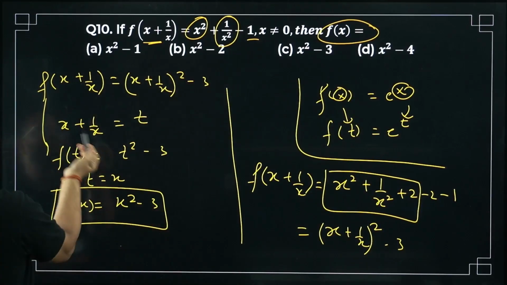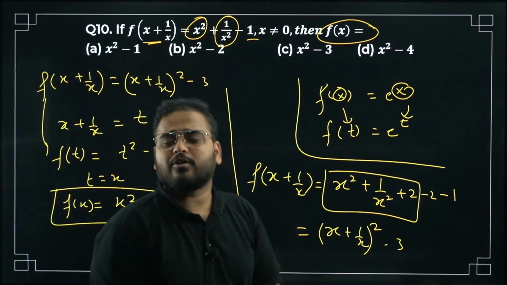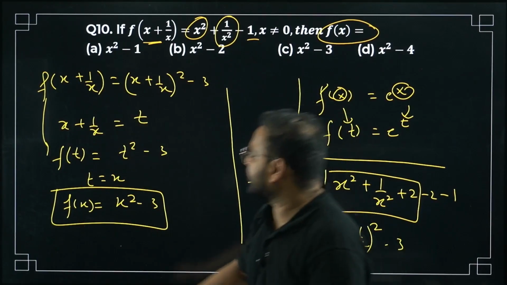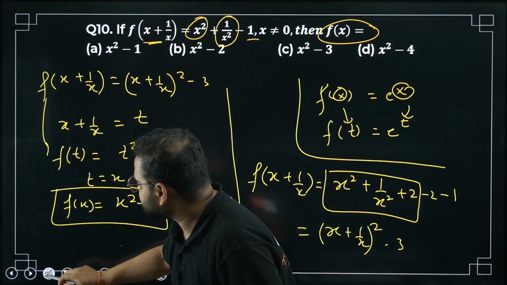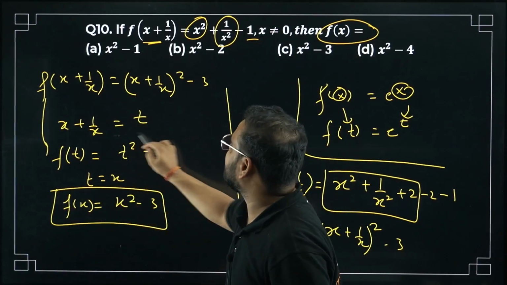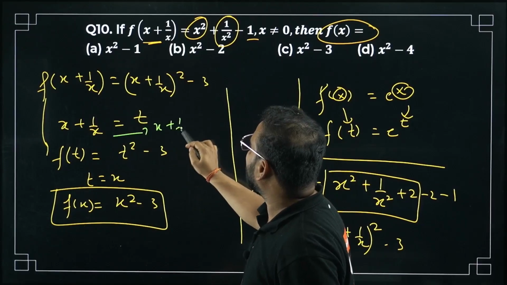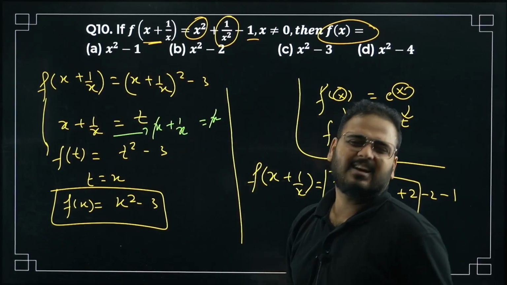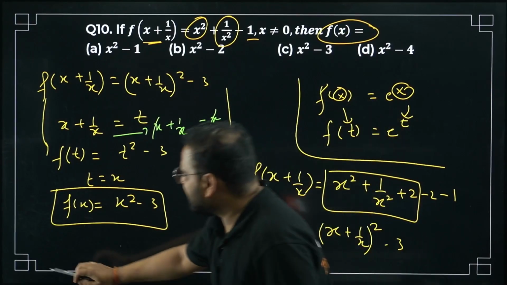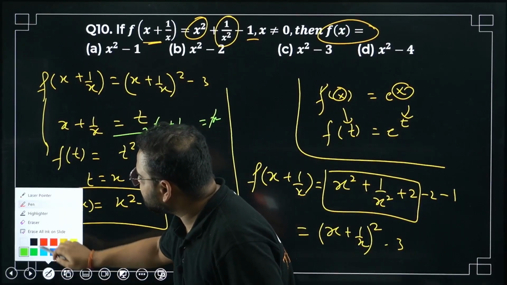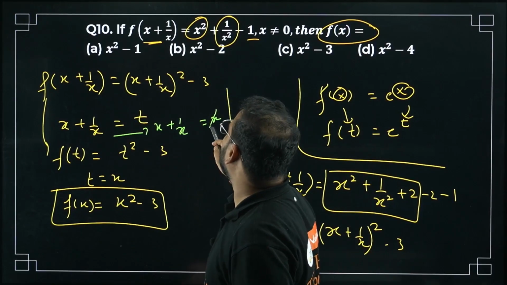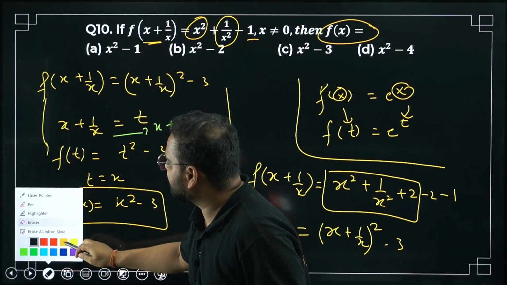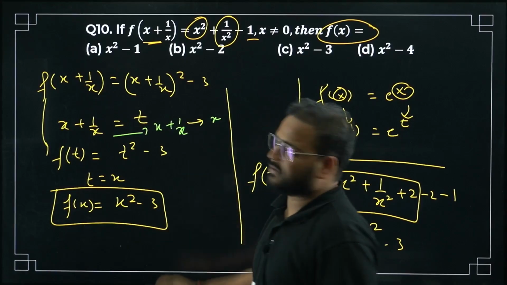Why not do it here only? If you want, you can write here directly x plus 1 by x equals x. But then x and x would cancel. Don't have this confusion. We are not doing this equal to, we are actually replacing the variable. That's why I replaced this whole thing with another variable t, to get rid of any confusion.